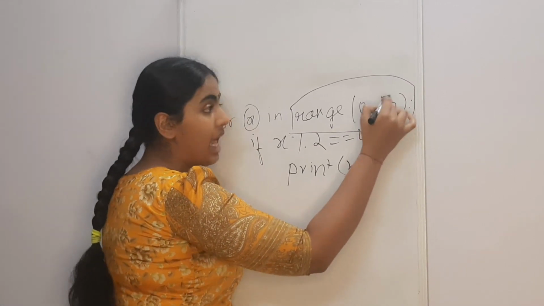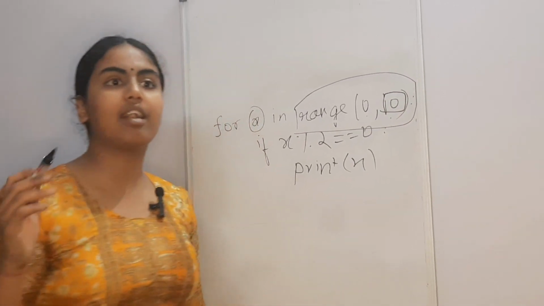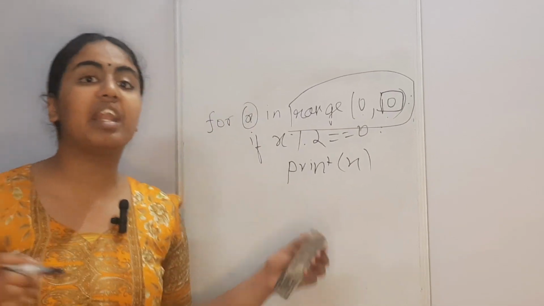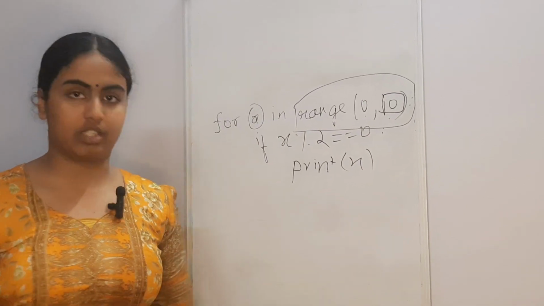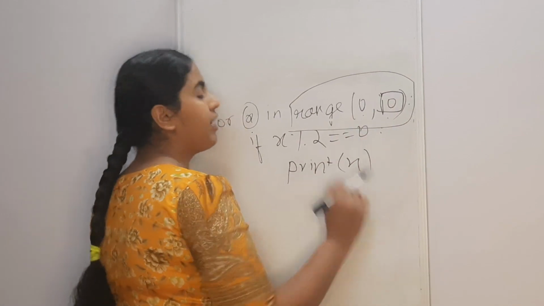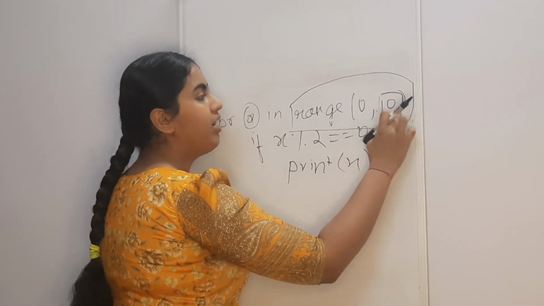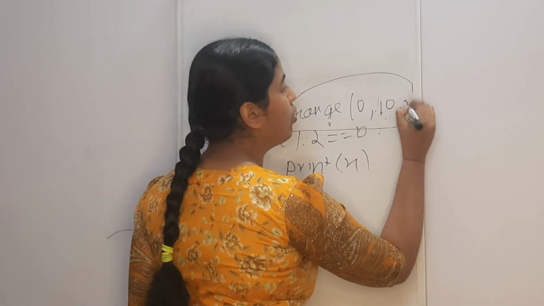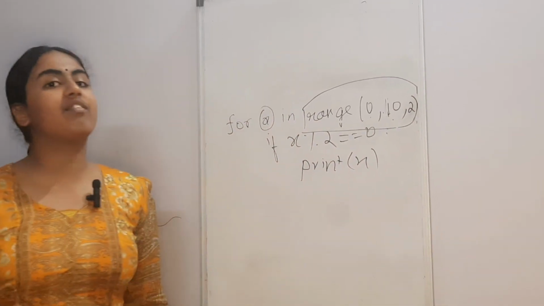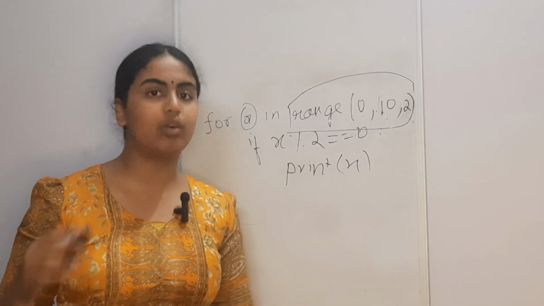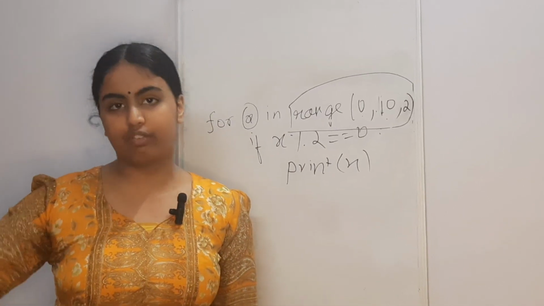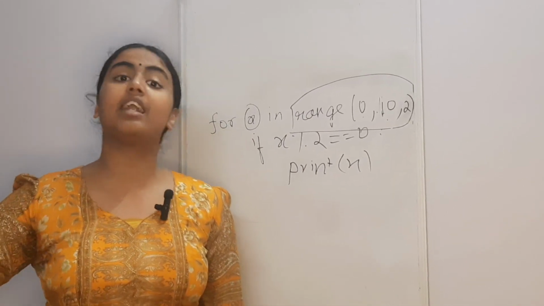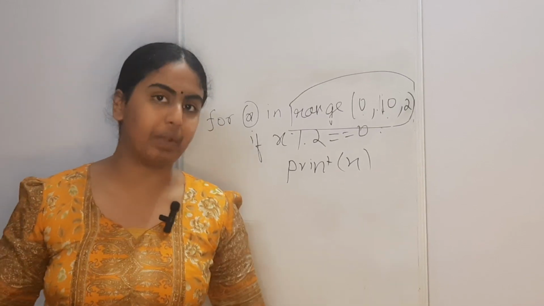The stop value is never included because that would mean the loop would run 11 times, which is not possible. So the stop value is never indicated. What would have happened if I had added a step value over here? Let's say I put 2. Then it would skip every other number. For example, it starts at 0, then moves on to 2, then 4, then 6, then 8, and it gets terminated over there. It won't go on to 9.